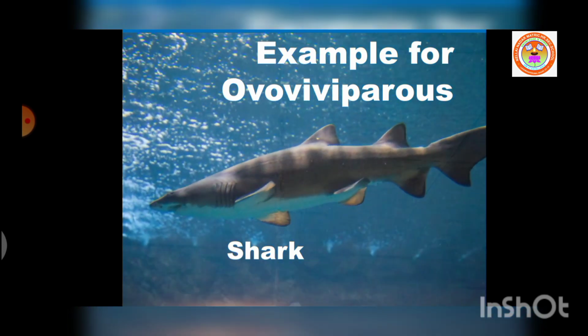Dear students, till now we learnt what is parthenogenesis, what are the different types of parthenogenesis, and three types of animals such as oviparous, viviparous, and ovoviviparous and their examples.